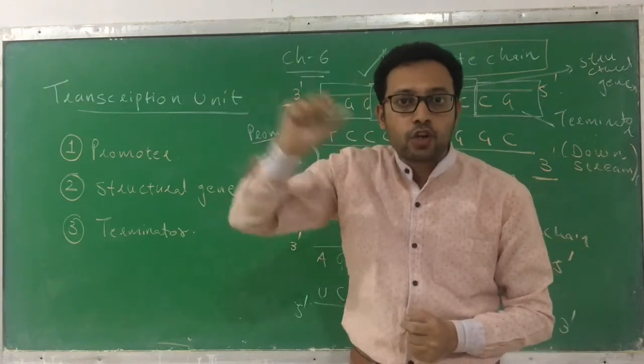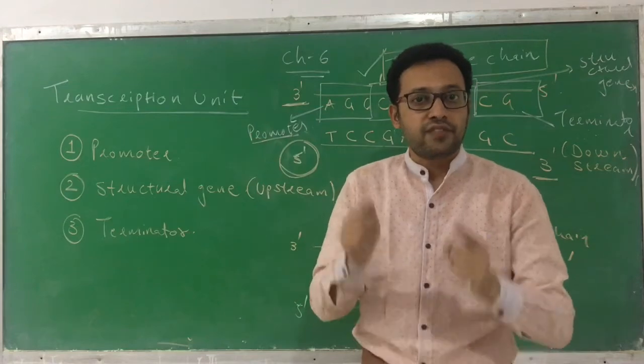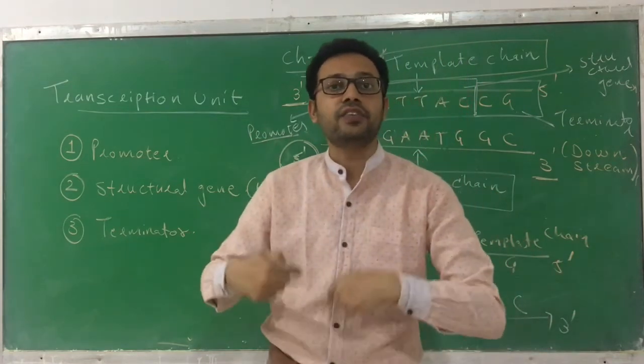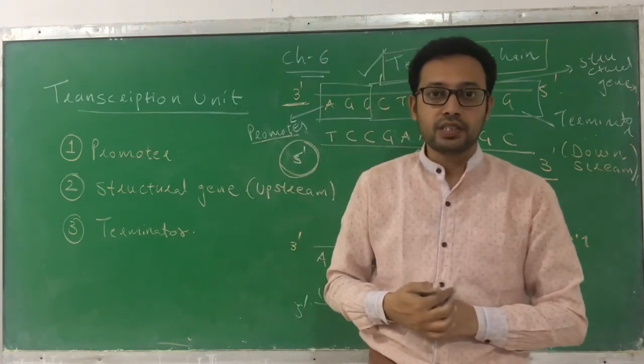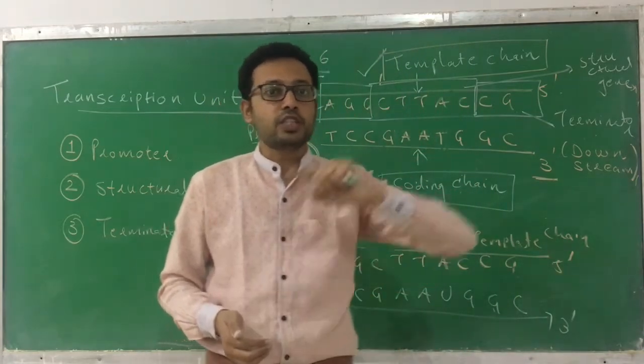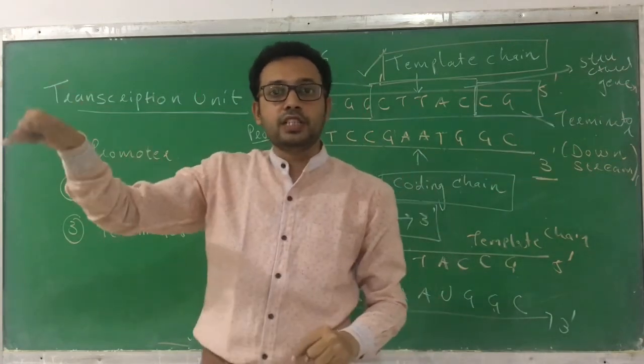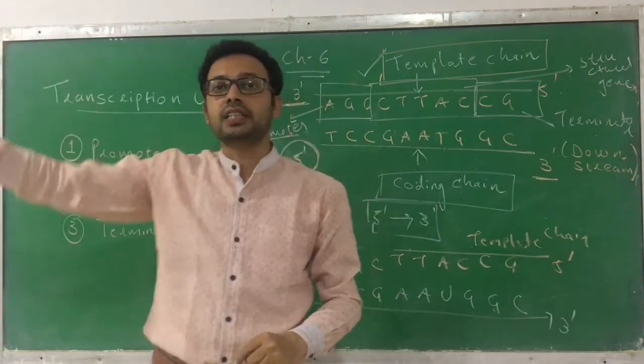The template chain is going to be copied. In which direction is it copied? 5' to 3'. And for direction, you have to take the reference of the coding chain. Right? Promoter is present at the 5' end, or you can say upstream. Terminator is present at the 3' end, or you can say downstream.